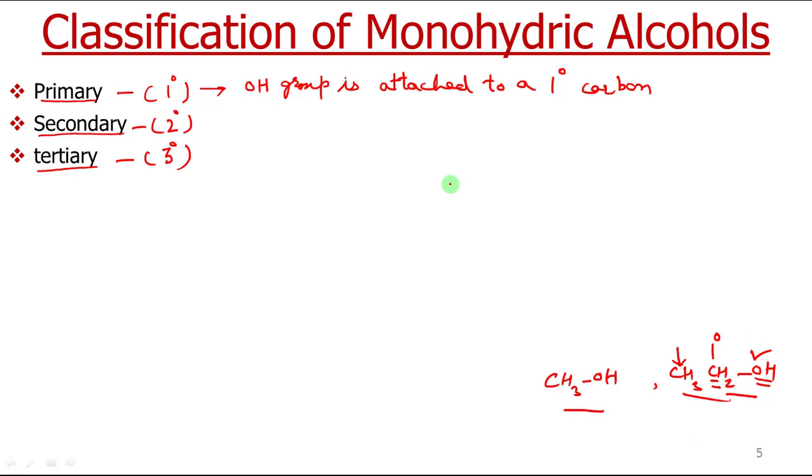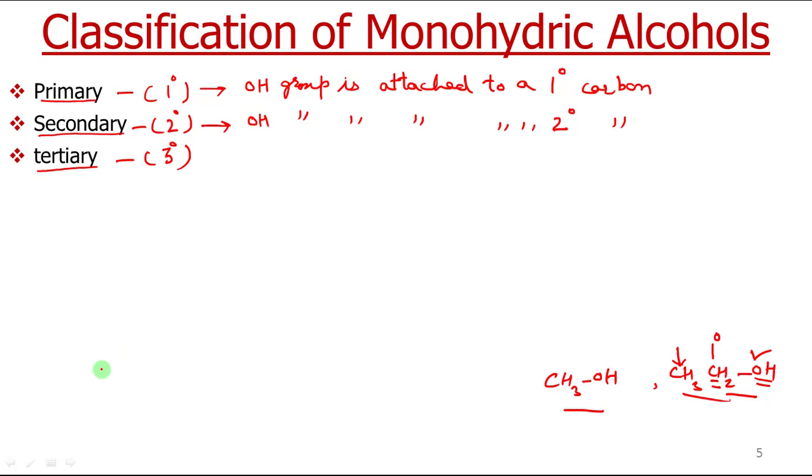Similarly, secondary alcohol, the alcohol in which OH group is attached to a secondary carbon. Now what is a secondary carbon? A carbon which is attached to further two carbon atoms is called a secondary carbon atom.